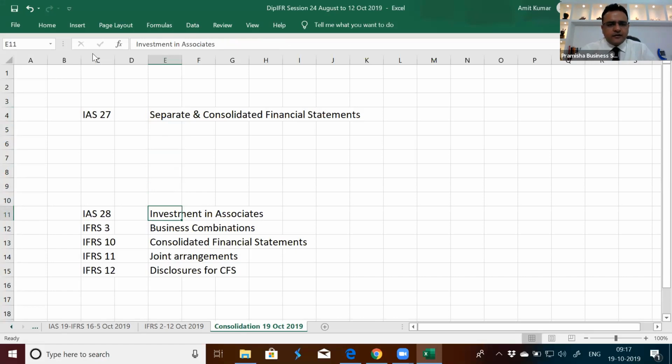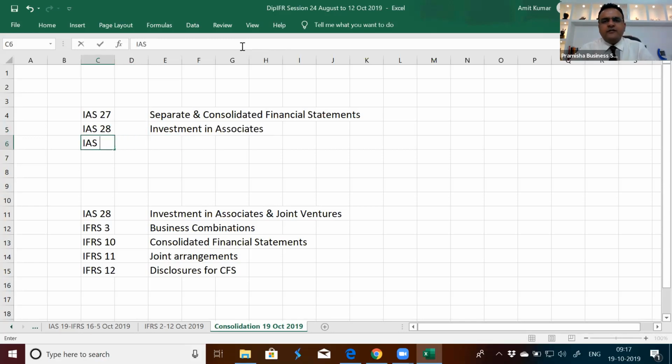IAS 28 is investment in associates and joint ventures. It's not just investment in associates; it used to be just investment in associates earlier. IAS 28 was the standard which was just for associates. There used to be a standard known as IAS 31, interests in joint ventures.